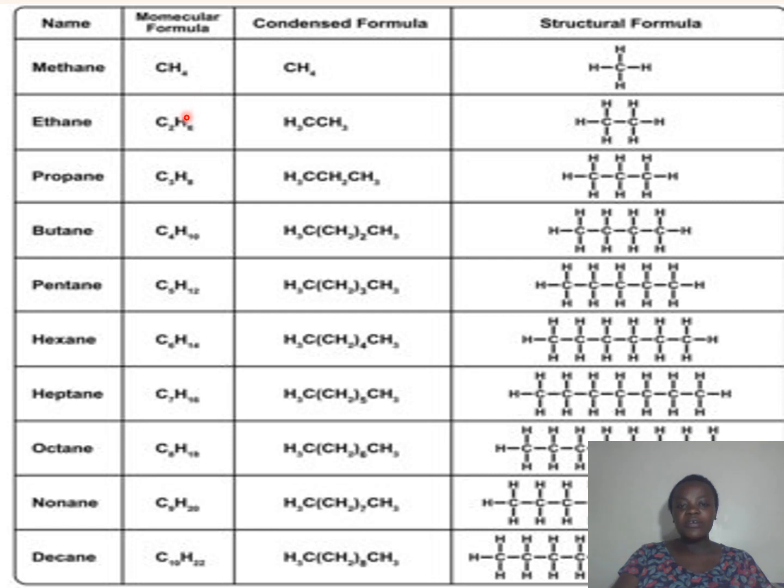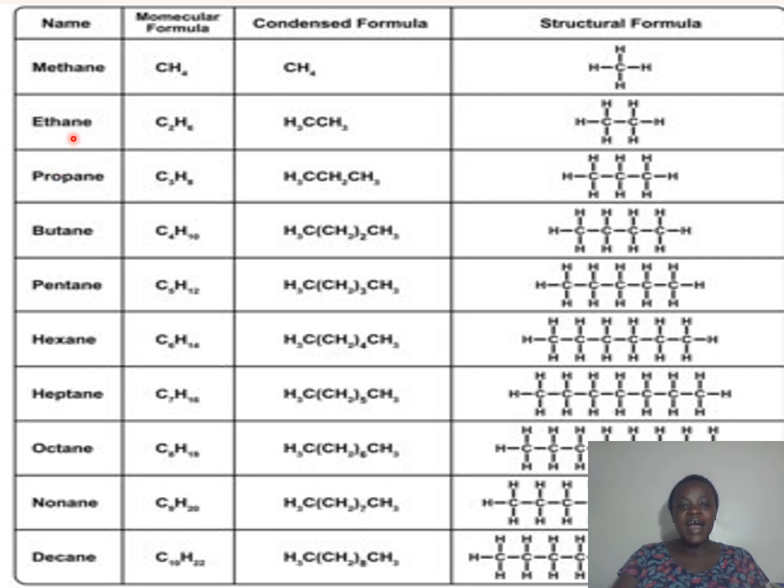So this one carbon atom will be attached to how many hydrogen atoms? 4. So we have CH4. That is the molecular formula of methane. Its condensed formula is still CH4, and we can see its open structural formula. You can see carbon bonded to one hydrogen, one hydrogen, one hydrogen, one hydrogen. So one carbon atom bonded to 4 hydrogen atoms. That is methane. Let's look at ethane.